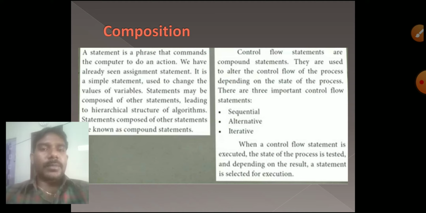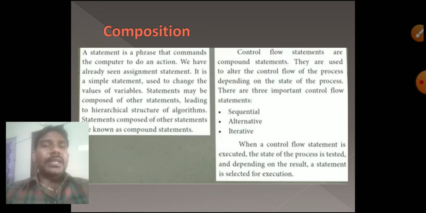For example, q comma r equal to a comma b, so q equal to a, r equal to b. That is called a simple statement. What is meant by a compound statement, sir? Compound statement means we have some control flow, some techniques to execute those statements. Those statements are called compound statements.